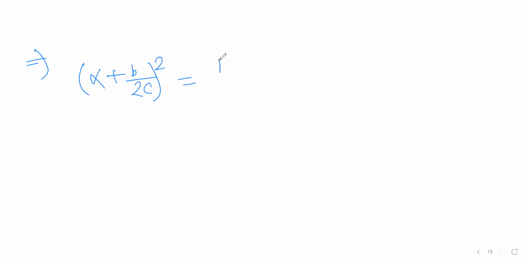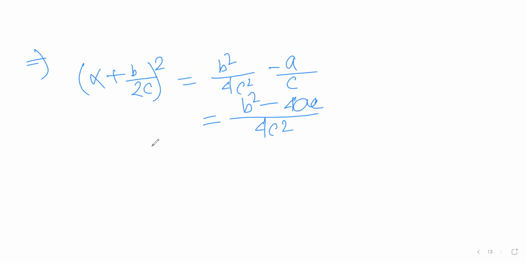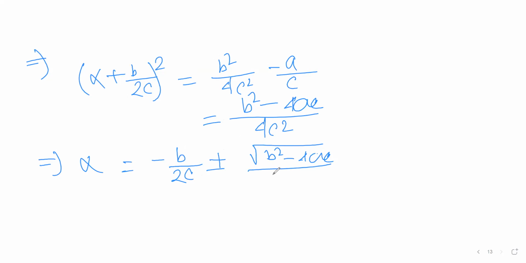That is my b square minus 4ac over 4c square, right? So alpha equals to minus b by 2c. If we take the square root, then it becomes plus minus root of b square minus 4ac by 2c.